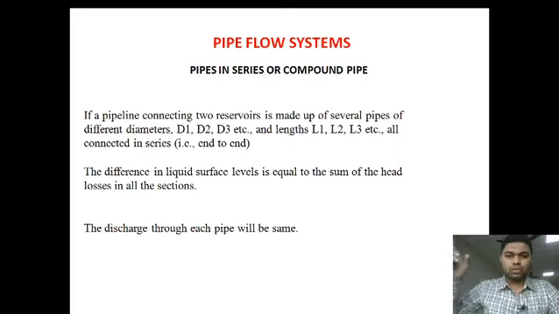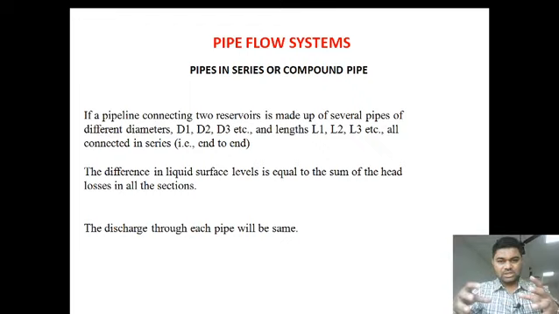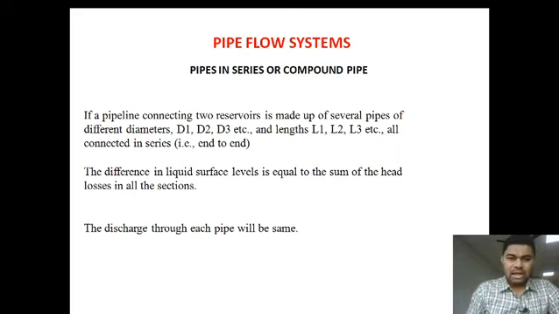From source to destination, the flow system can be in series or in parallel. In this topic we will discuss what we need to consider when the pipes are connected in series, and when the pipes are connected in parallel.